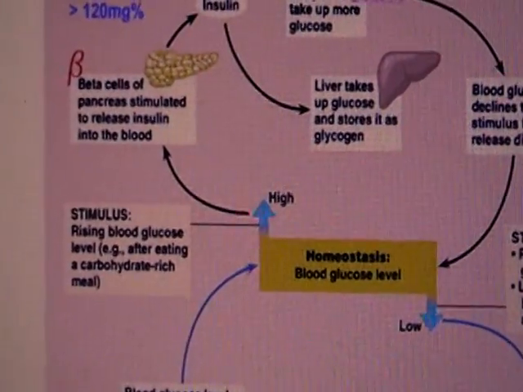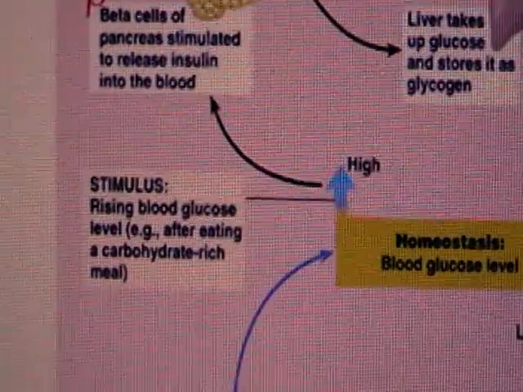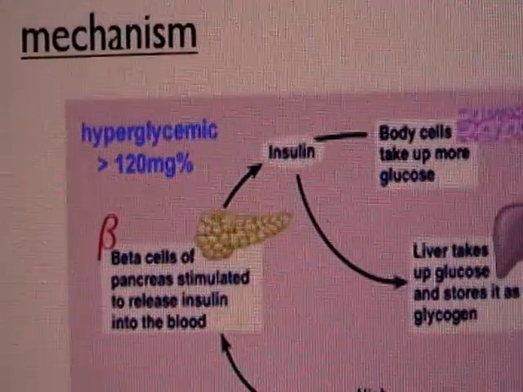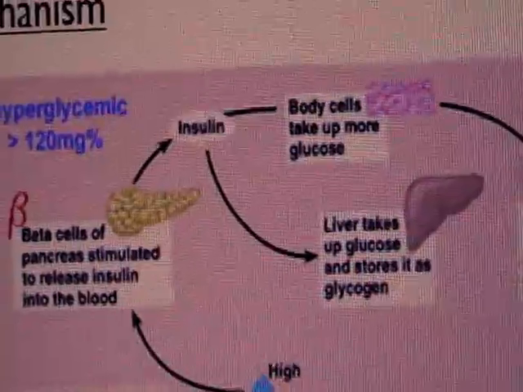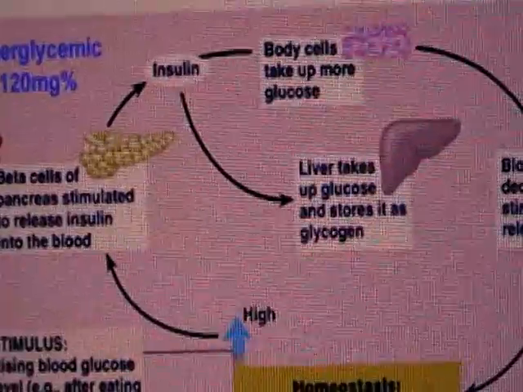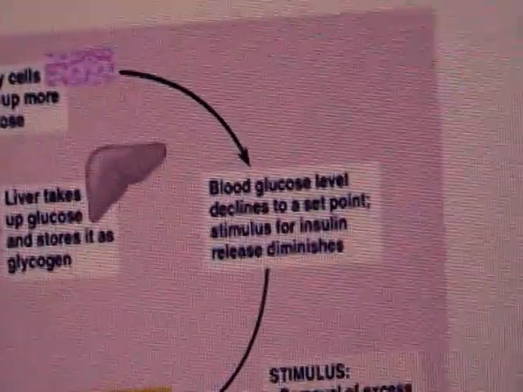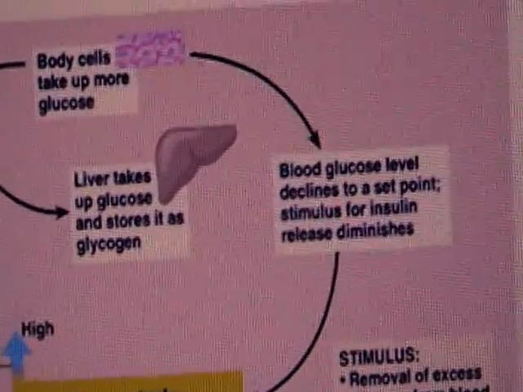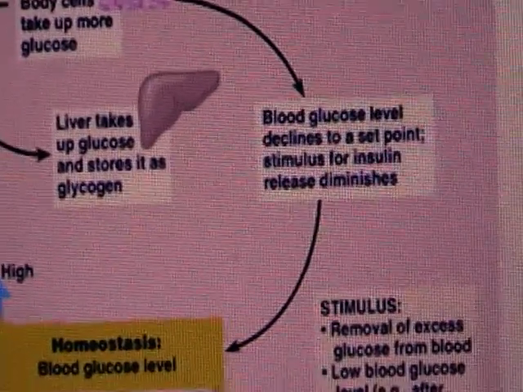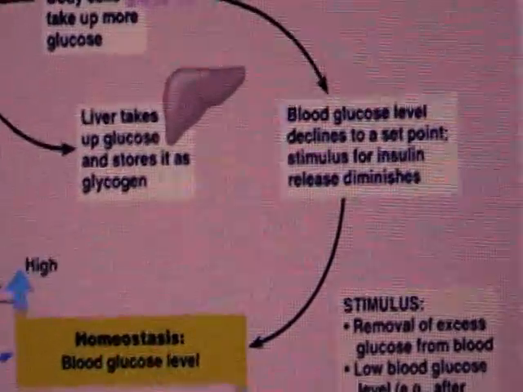Let us just take a look at the effects of insulin first, right? So when blood glucose level increases, when it becomes high, beta cells of the pancreas will be stimulated to release insulin into the blood. Insulin will then cause the uptake of glucose in body cells and muscle cells to increase. And after glucose has gotten into the liver and muscle cells, it will be converted into glycogen for storage. Now, after glucose has been removed from the bloodstream, the blood glucose level is expected to decrease, and the stimulus for insulin release will no longer be as much. It will diminish.